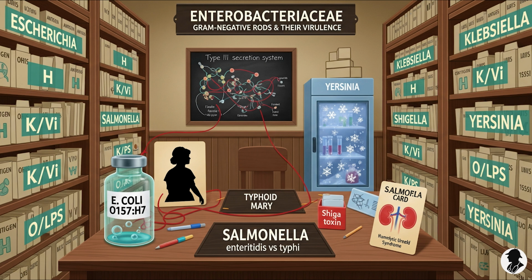So, what does this all mean for you, the listener? It means when you encounter a patient with gastrointestinal distress or a UTI or maybe an unexplained fever, you'll have a systematic way to think about the potential culprits. You can start filtering using those clues we talked about to narrow down the possibilities and guide your investigation towards the best course of action. Keep exploring those reliable medical sources, keep asking questions, and remember, every piece of knowledge you gain now will make you a more effective and compassionate healer down the line.